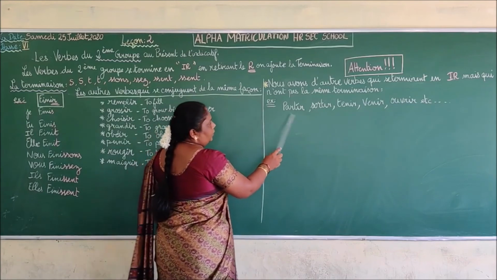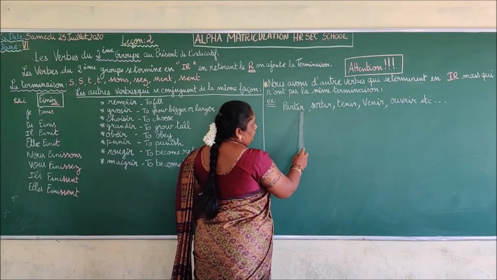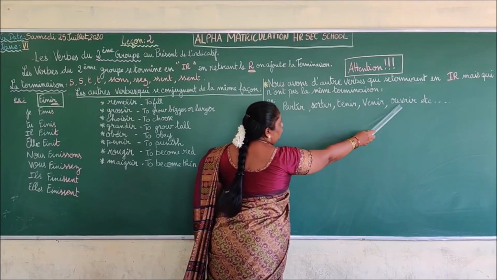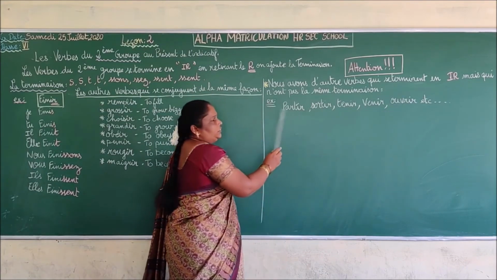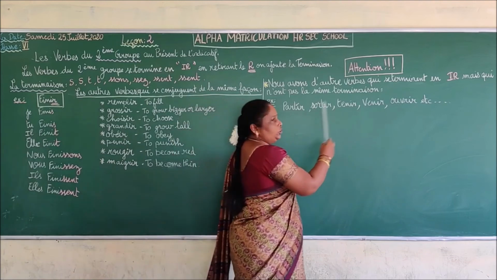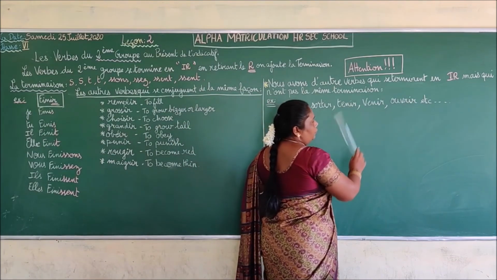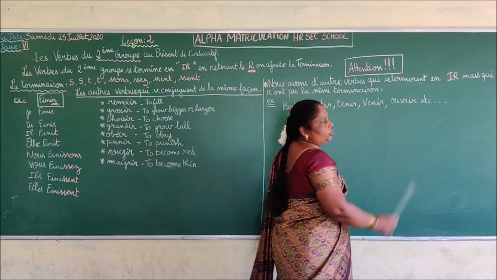For example, partir, sortir, tenir, venir, ouvrir, etc. Partir is to leave, sortir is to go out, tenir to hold, venir to come, ouvrir to open.